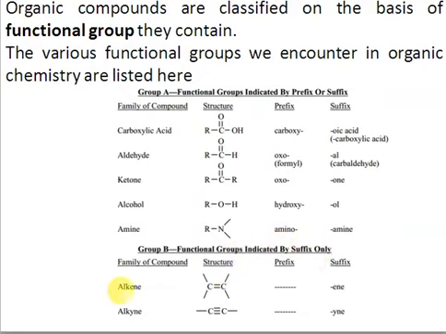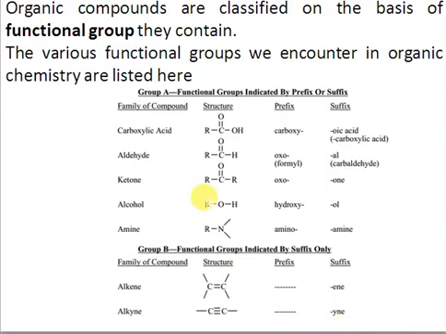Now we have some functional groups that are only represented by a suffix. For example, alkene. Alkenes are always represented by the suffix -ene, right? So there is no prefix for alkene. Similarly, alkynes don't have any prefix. They are always represented by a suffix. The suffix for alkyne is -yne, Y-N-E, right? So whenever you see a name ending with -ene, you know that the functional group is alkene, and if the name ends with -yne, for example hexyne, it means that's an alkyne, right?